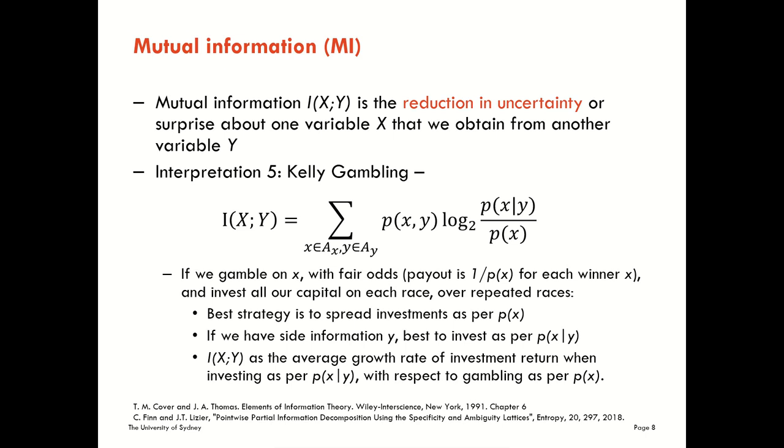The next interpretation I want to give you regards Kelly gambling. This is a very old interpretation of information theory, and a very interesting one at that. So here we're going to consider a situation where we are gambling on the outcome of a variable x. So we're gambling on outcomes little x. And here we're gambling with a bookmaker who's paying fair odds, who's giving a payout that's equal to the inverse of the probability, the real probability, for each winner x. So if outcome little x has a 50% chance of winning, the payout for that will be 2-to-1 odds.